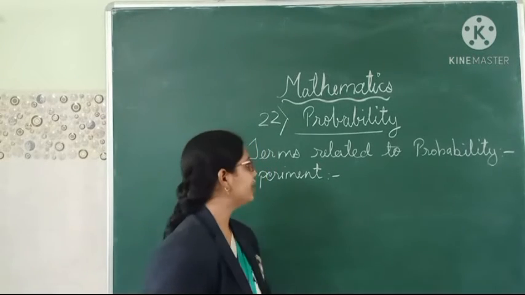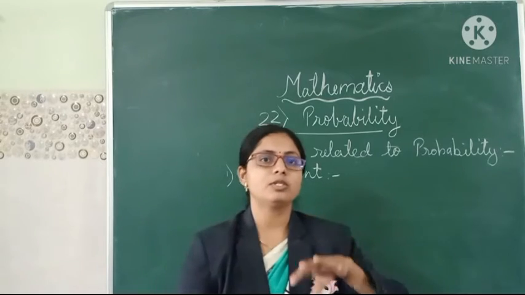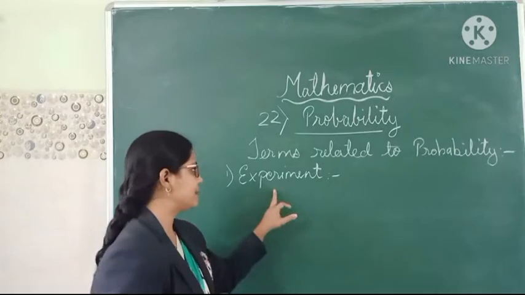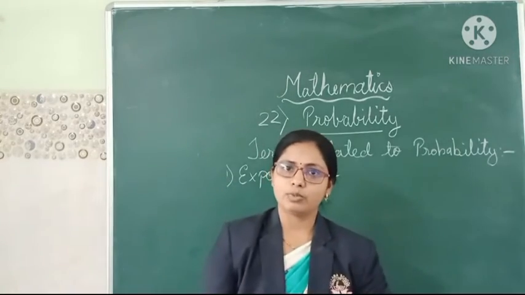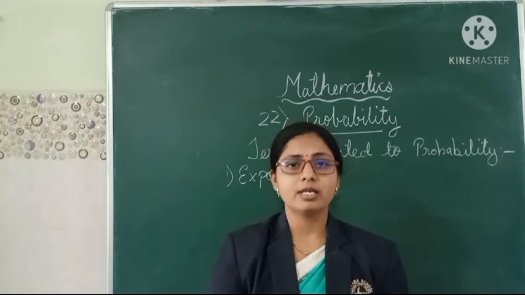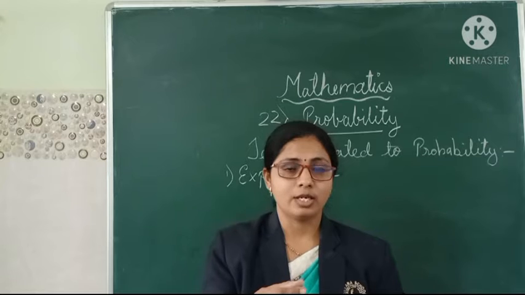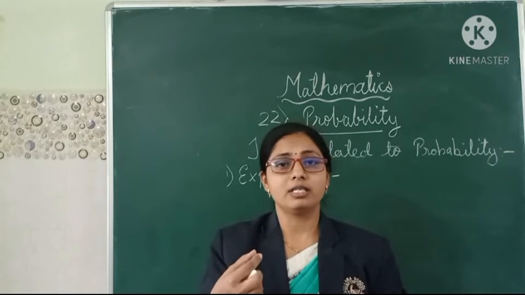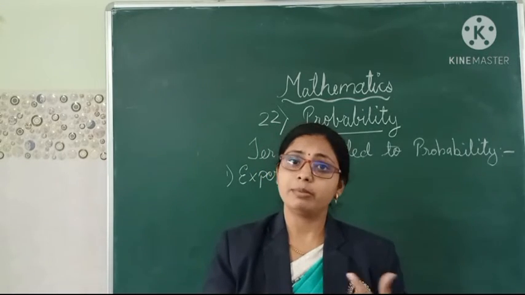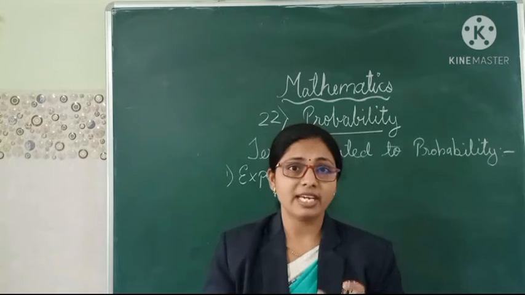Now, next we are going to see the terms related to probability. There are some terms involved in probability. The first one is experiment. Experiment means whatever we are doing. For example, I told you that we are throwing the dice to get the odd numbers. So, what will be the observation or the outcomes, that is, the well-defined outcomes we are getting, no?